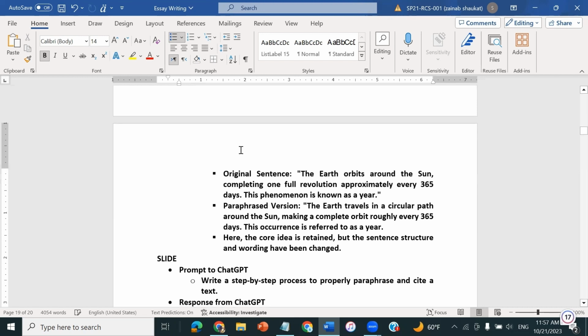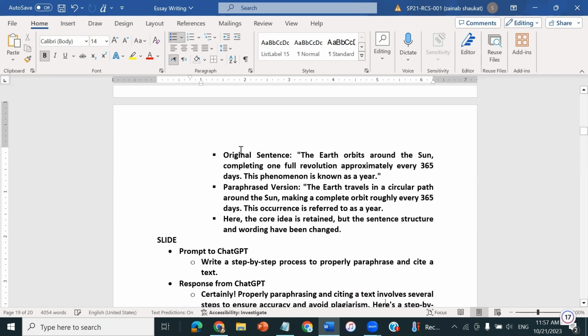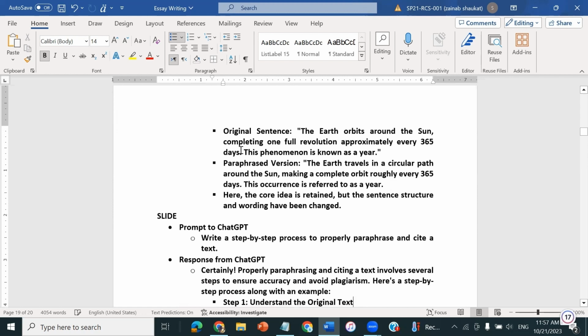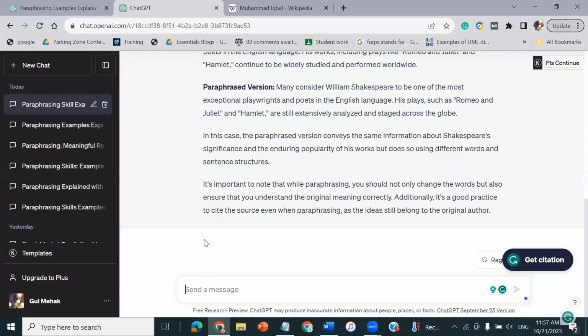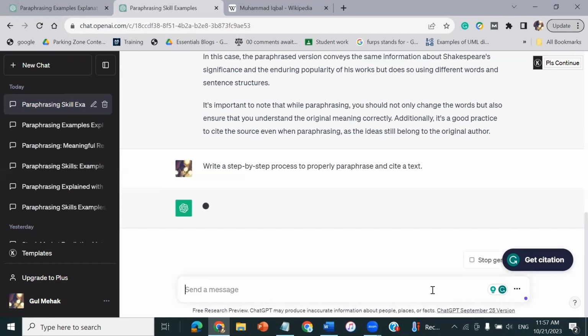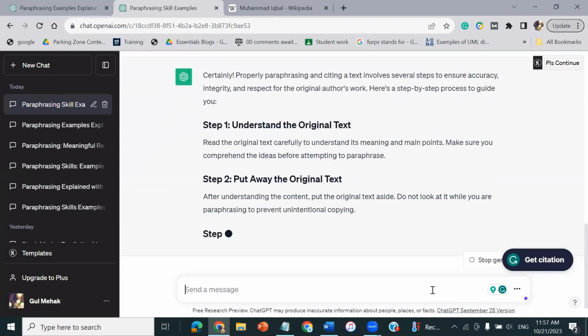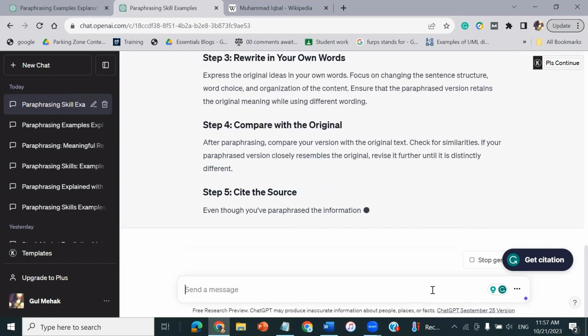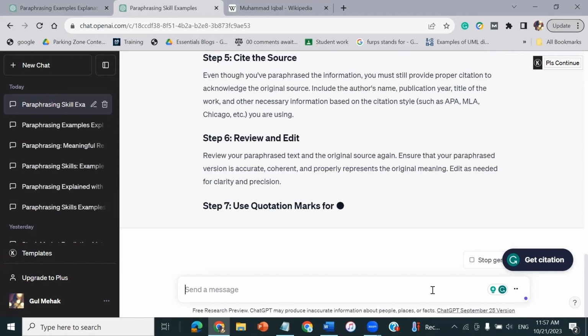So as we now know what paraphrasing is, let's give another prompt to ChatGPT. Write a step-by-step process to properly paraphrase and cite a text. Now we will see what the proper steps are to perform paraphrasing and citing a text. So let me give this prompt to ChatGPT and see what response is returned.